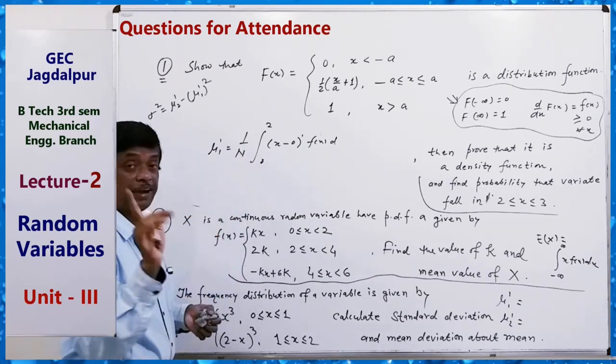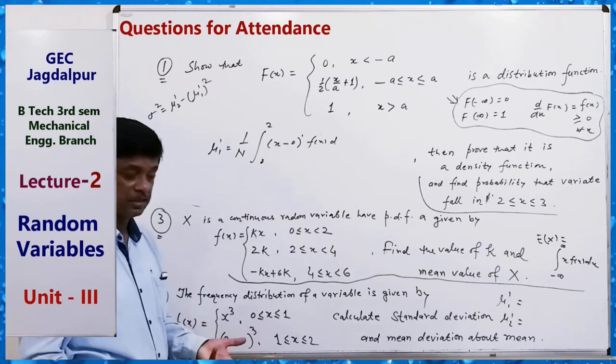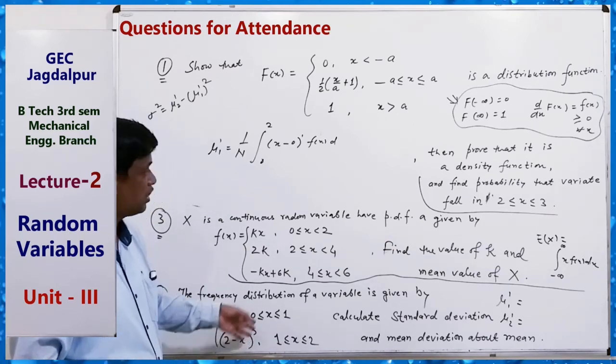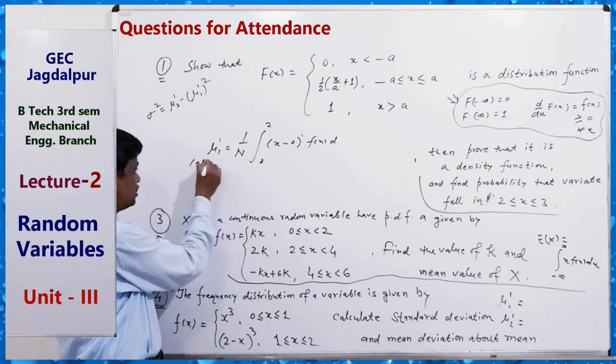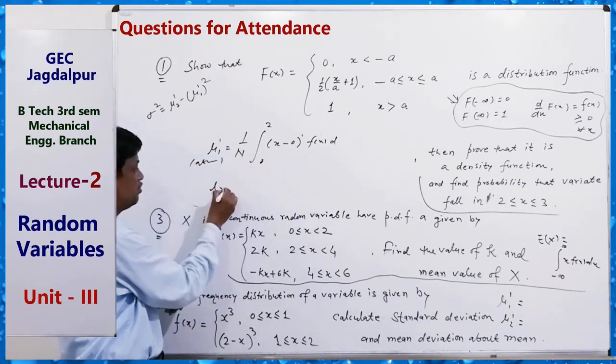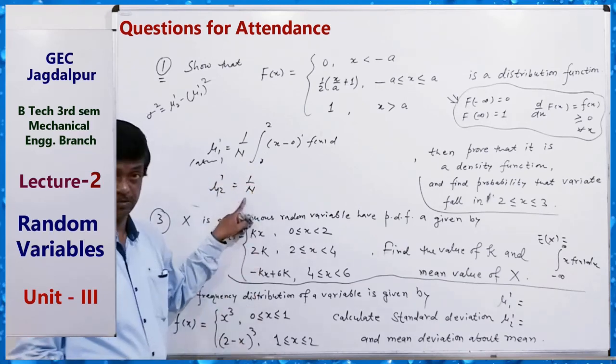So first find N by the total frequency, by integrating f(x) from 0 to 2 in two parts, and mu1 dash about origin is this. Similarly mu2 dash equals 1 by N times the integral.